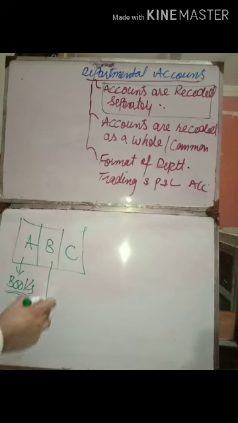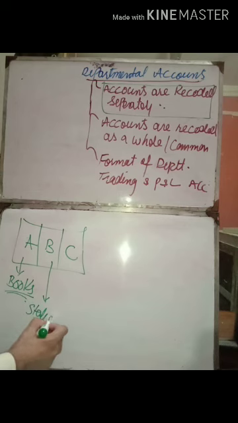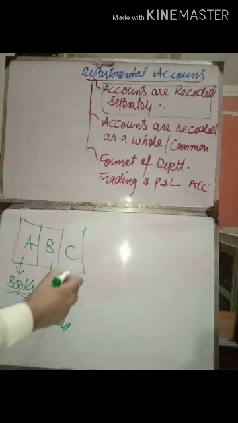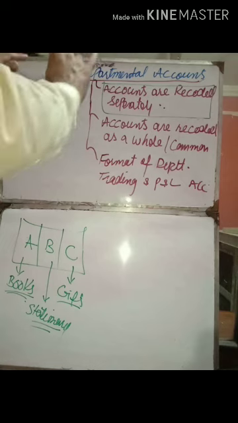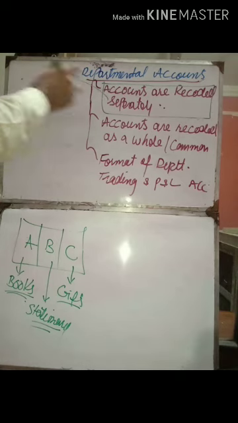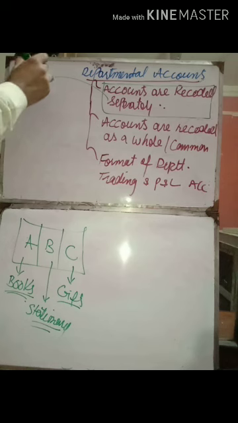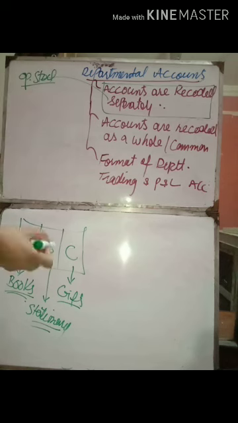In department B, we are dealing with stationery, and in department C, we are dealing with gifts. So the first issue is that some accounts are recorded separately. For example, the opening stock of each and every department must be recorded separately.